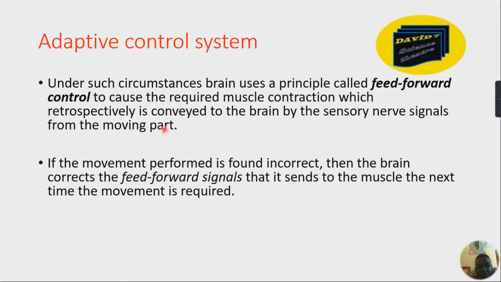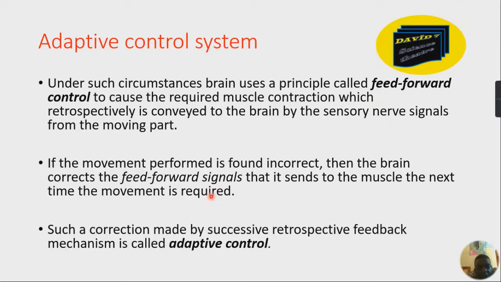To talk more about it, if the movement performed is found incorrect, then the brain corrects the feed-forward signals that it sends to the muscle the next time the movement will be required. Such a correction made by successive retrospective feedback mechanisms is called adaptive control. Feed forward, we see it in the brain, in the CNS.